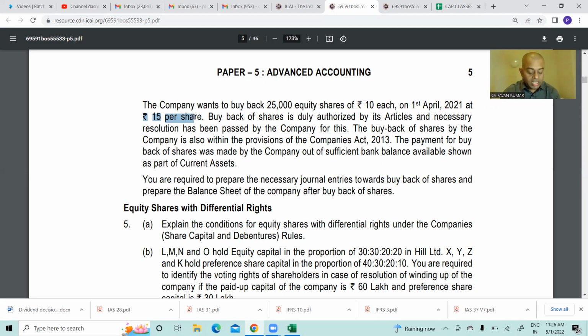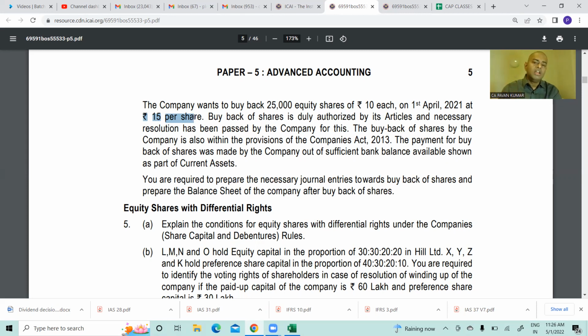I have one doubt. Are we exercising this buyback from the proceeds of any new shares issue? No, sir. We are paying that with the sufficient balance in current assets. See, there are two aspects. Cash you have or you do not have, that is a different story. You have cash balance and you are buying back out of cash balance.